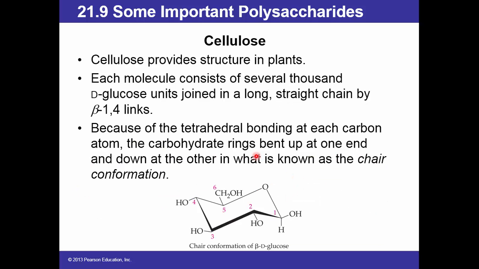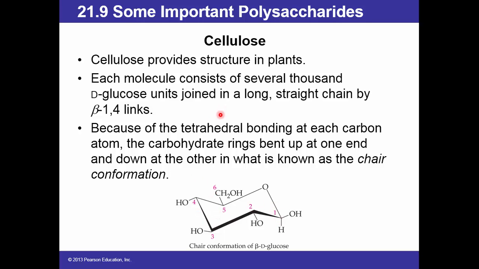But back to cellulose provides structure in plants. Each molecule consists of several thousand D-glucose units joined in a long straight chain by beta-1,4 links. Because of the tetrahedral bonding at each carbon atom, the carbohydrate rings bend up at one end and down at the other in what is known as the chair conformation. This is called chair conformation.